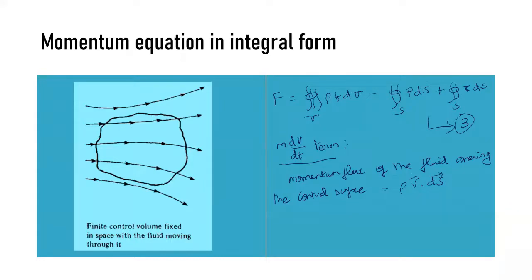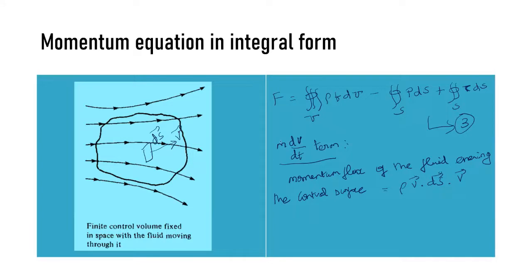With this term, I am going to add one additional term, that is the v vector. This is the momentum flux along a small control surface. Let this be a small control surface dS vector, and with this dS vector I am considering a single velocity vector v vector. So what is my momentum flux?